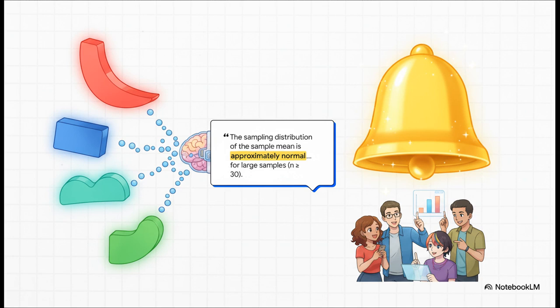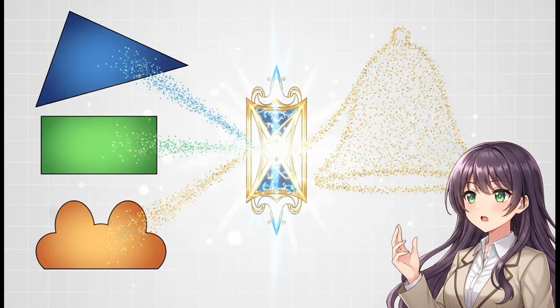It says that no matter what the original population looks like, it could be skewed, it could be uniform, it could be anything, the sampling distribution of the mean will be approximately a normal, beautiful bell-shaped curve, as long as our sample size is big enough, usually around 30 or more. I mean, just think about how remarkable that is. It's like a universal law of statistics.